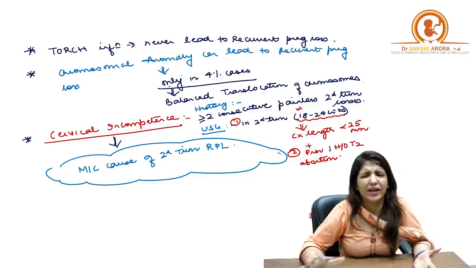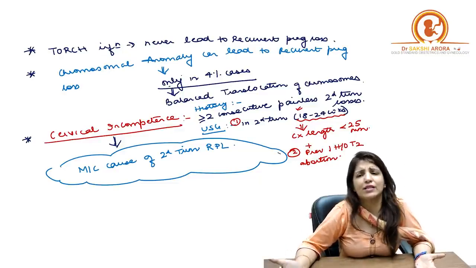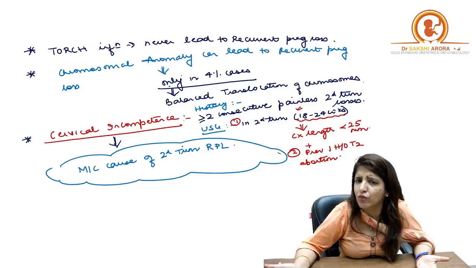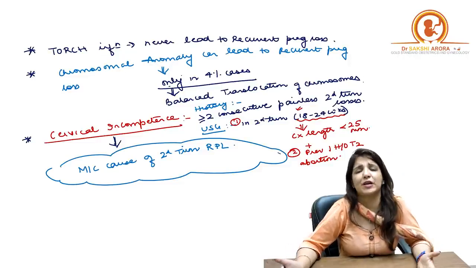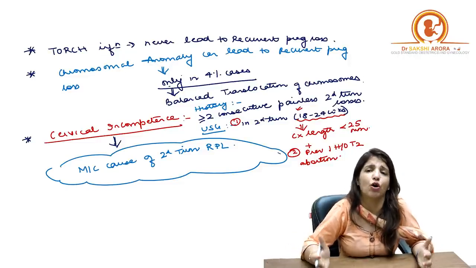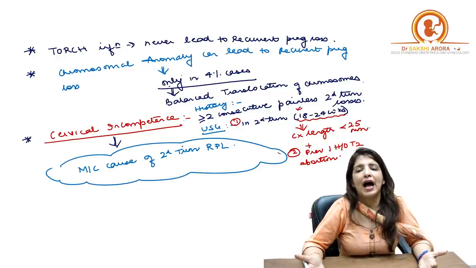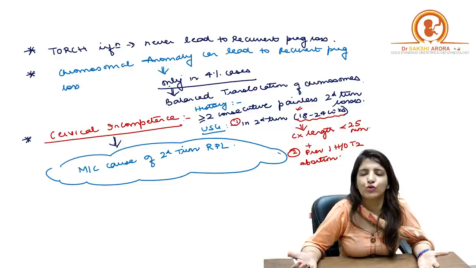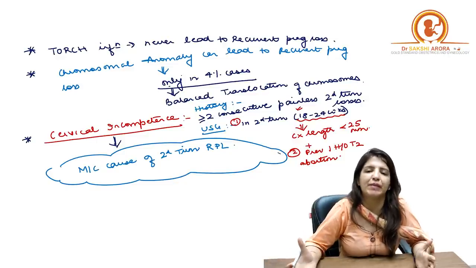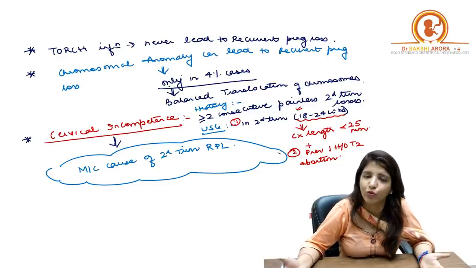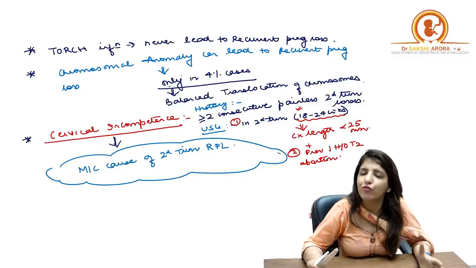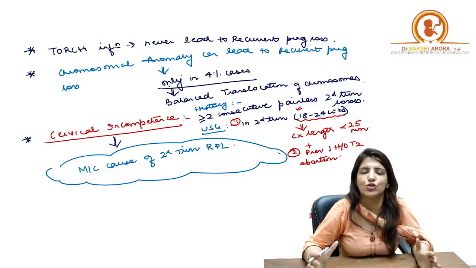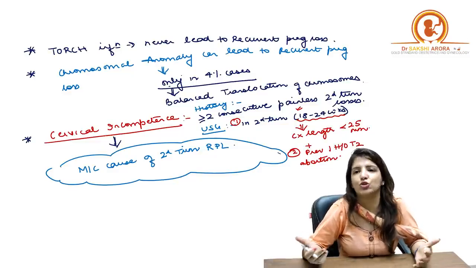And everything about cervical incompetence I have already told you. In cervical incompetence, the patient is going to give you a history of painless abortions. These painless recurrent abortions are going to be mid-trimester, that is, in the second trimester. The most common time for abortion is 14 to 16 weeks, but it can happen any time between 16 to 24 weeks.